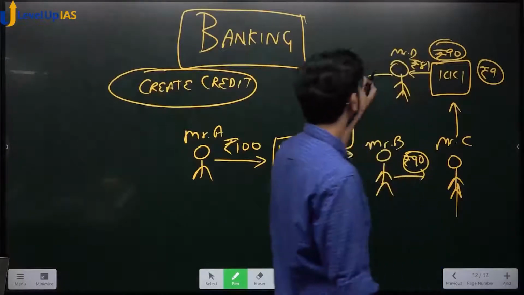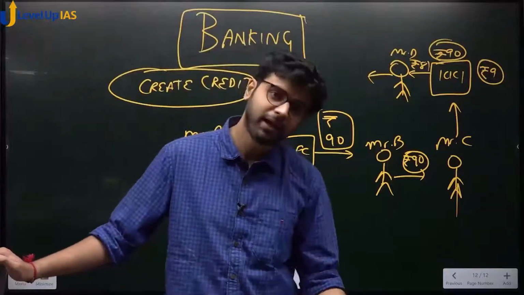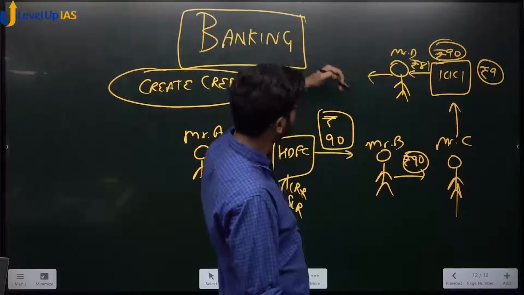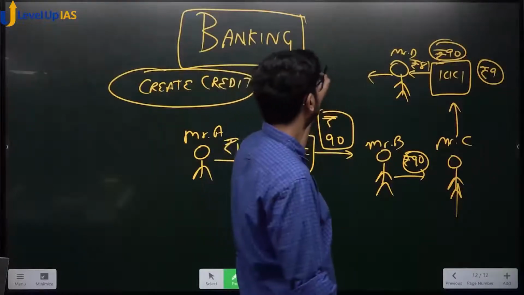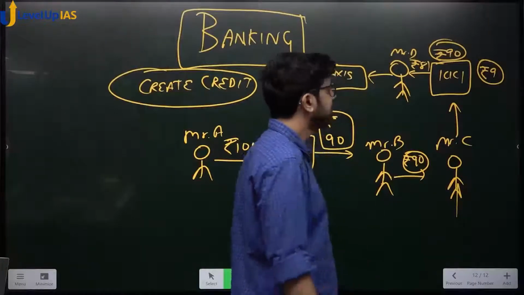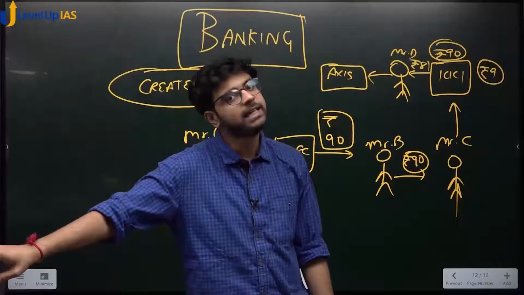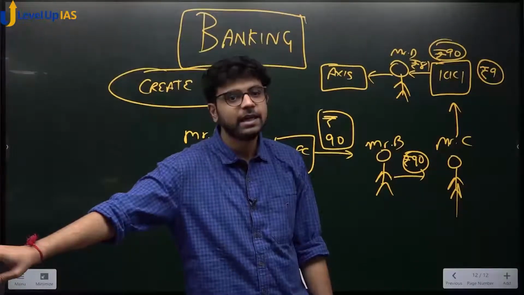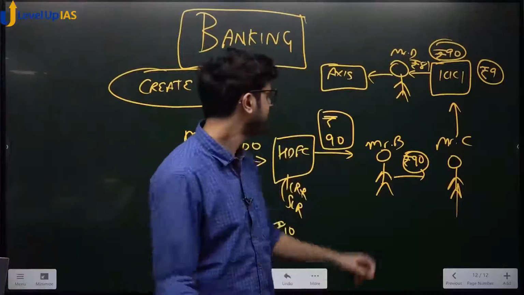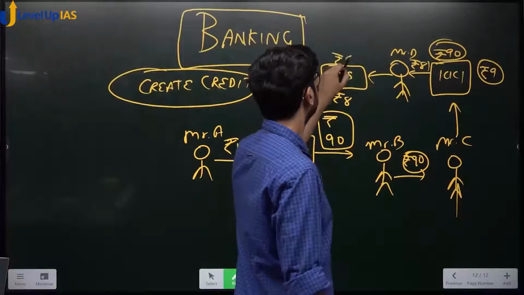How much? 81 rupees. What would Mr. D do? He can either repay Mr. E or he will keep it with his bank. Let's say he gives it to someone else and he keeps it in his bank, called Axis Bank. How much is Axis Bank receiving? 81 rupees. How much would it keep aside? Let's say 8 rupees it keeps aside. Okay? How much will it be able to lend? 73 rupees. Okay? 8 rupees kept aside, 81 received.